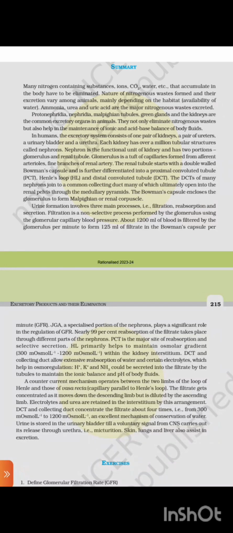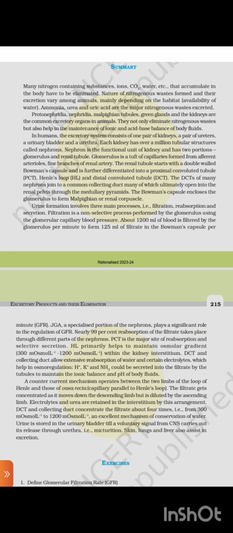Summary: many nitrogen containing substances, ions, carbon dioxide, water, etc., that accumulate in the body have to be eliminated. The nature of nitrogenous waste formed and their excretion vary among animals, mainly depending on the habitat and availability of water. Ammonia, urea, and uric acid are the major nitrogenous wastes excreted. Protonephridia, nephridia, Malpighian tubules, green glands, and the kidney are the common excretory organs in animals. They not only eliminate nitrogenous waste but also help in the maintenance of ionic and acid base balance of body fluid.